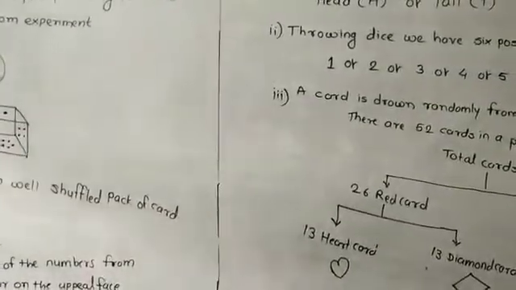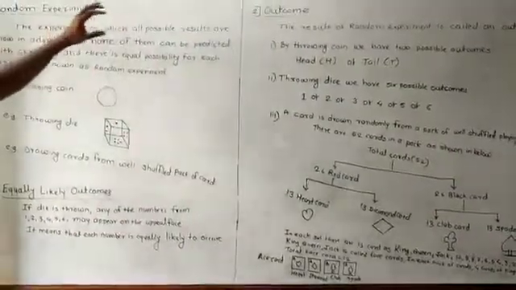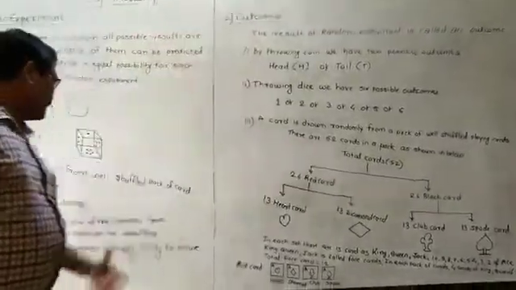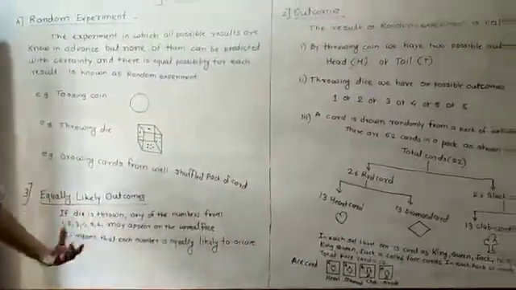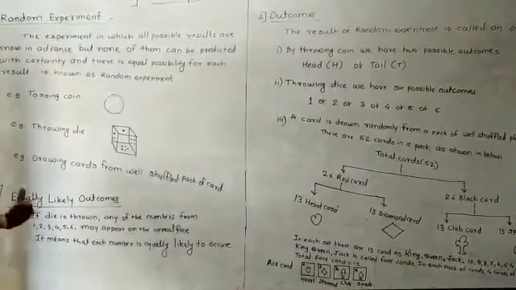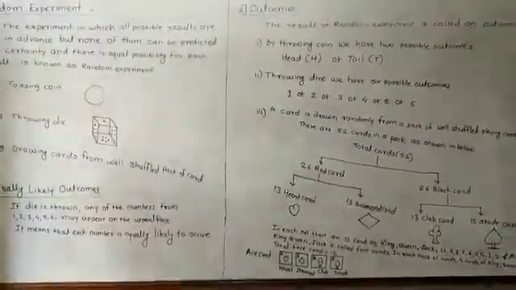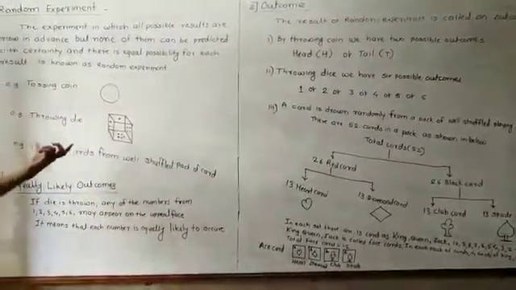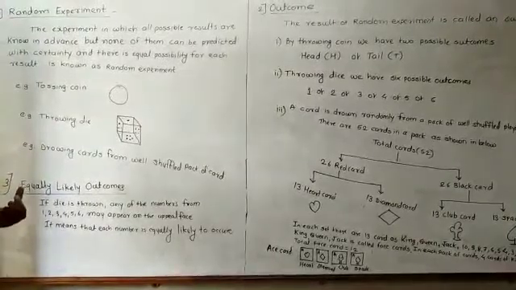These are the 4 points. The first point is the random experiment, the second point is the outcomes, and the third point is the equally likely outcomes. So properly try to understand each and everything, and you have to write all these things in the notebook properly.